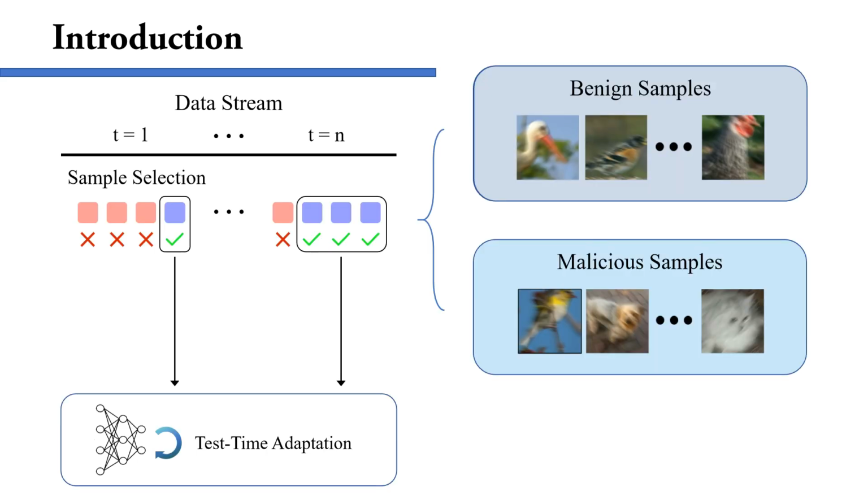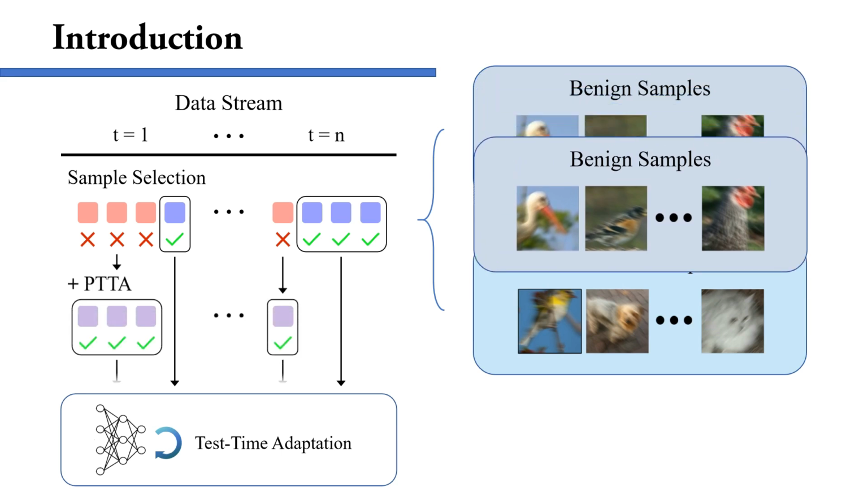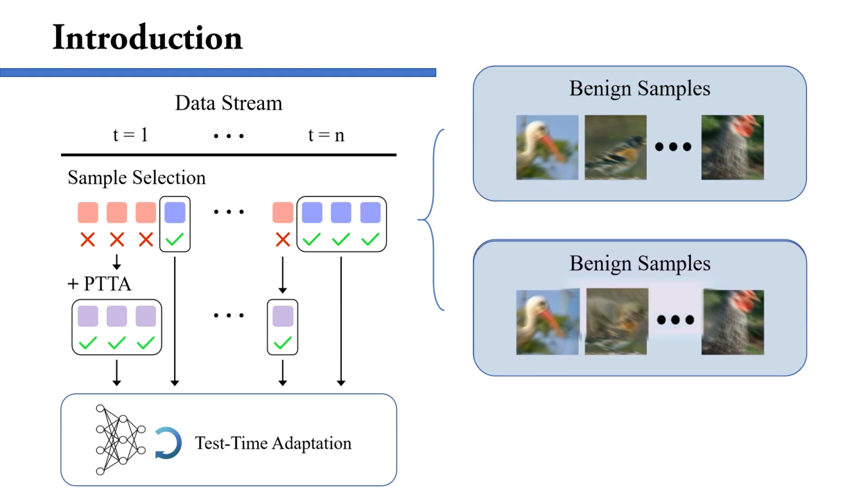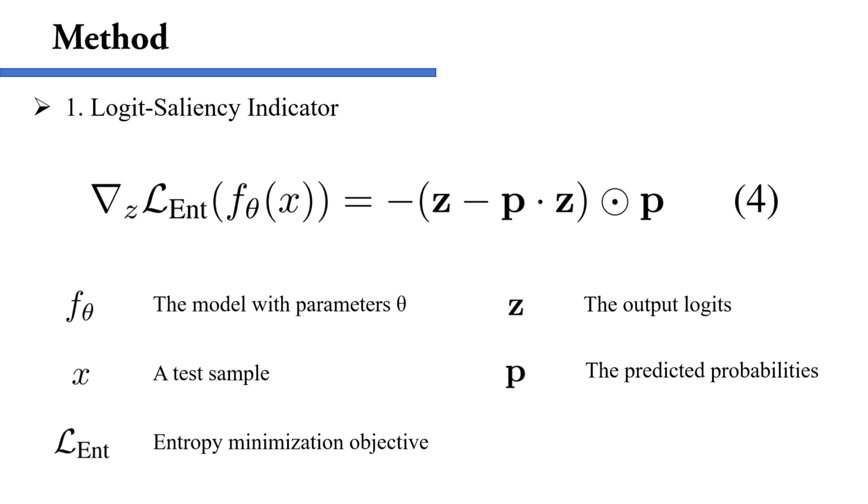So we propose the PTTA. It fuses benign and malicious data to create purified samples for test-time model adaptation. This preserves information from malicious samples while reducing their harm. Motivated by adversarial purification, we propose an indicator to encode benign and malicious samples, suitable for test sample retrieval.